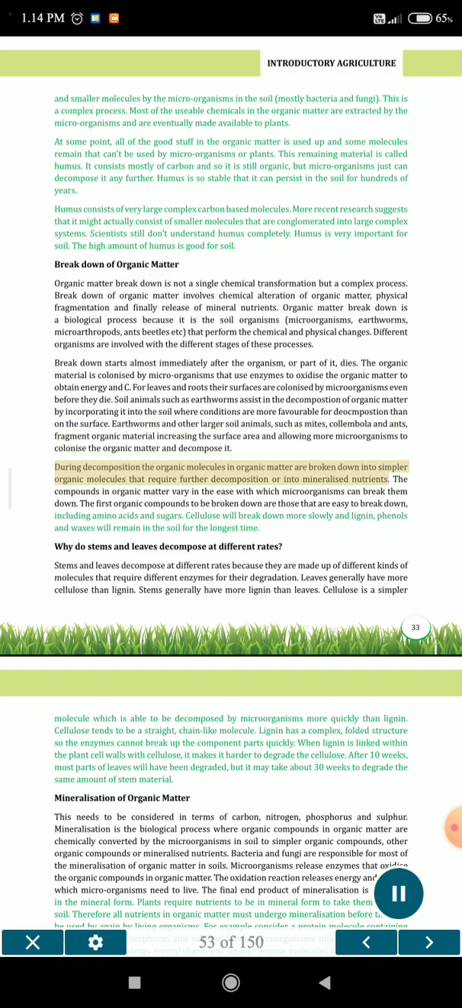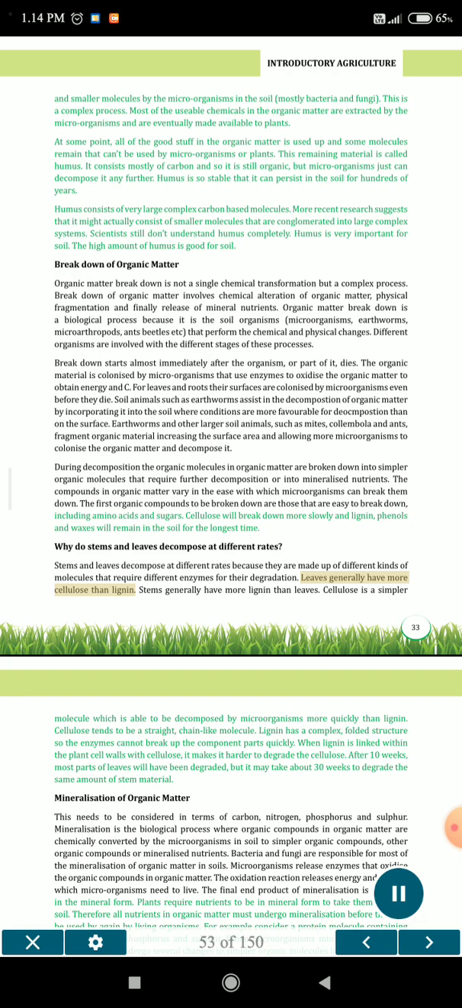During decomposition, the organic molecules in organic matter are broken down into simpler organic molecules that require further decomposition or into mineralized nutrients. The compounds in organic matter vary in the ease with which microorganisms can break them down. The first organic compounds to be broken down are those that are easy to break down, including amino acids and sugars. Cellulose will break down more slowly and lignin, phenols and waxes will remain in the soil for the longest time. Why do stems and leaves decompose at different rates? Stems and leaves decompose at different rates because they are made up of different kinds of molecules that require different enzymes for their degradation.